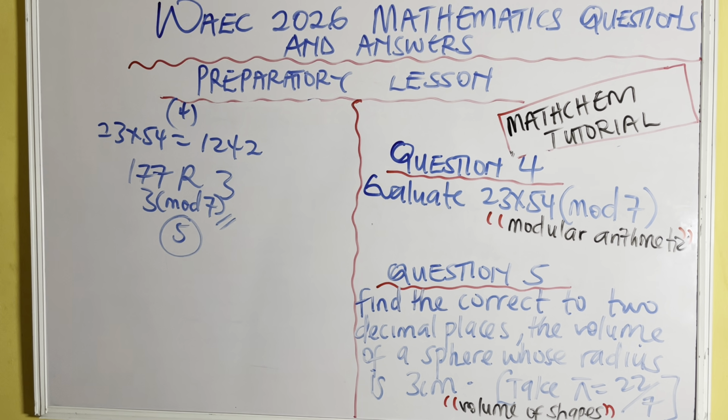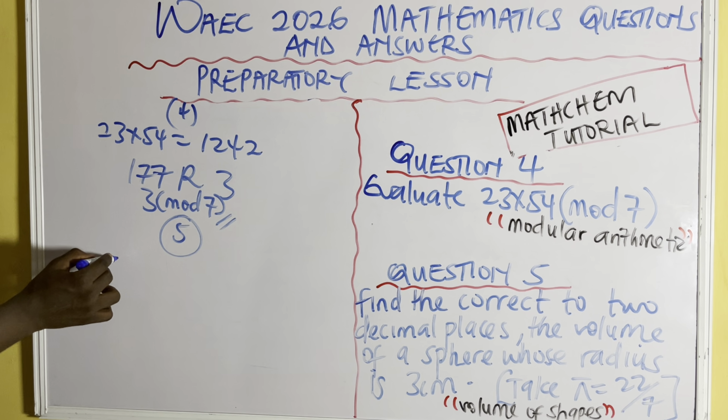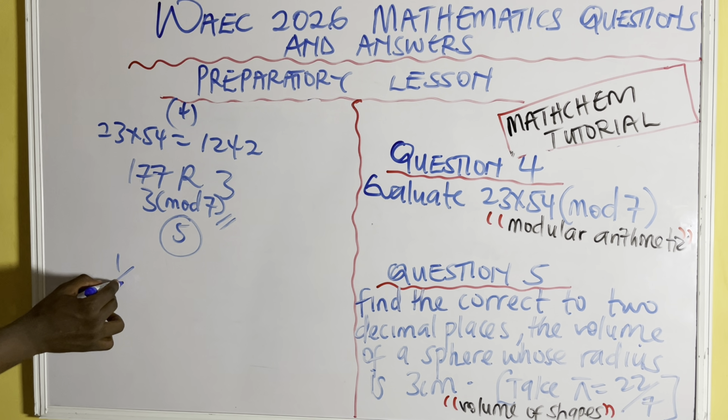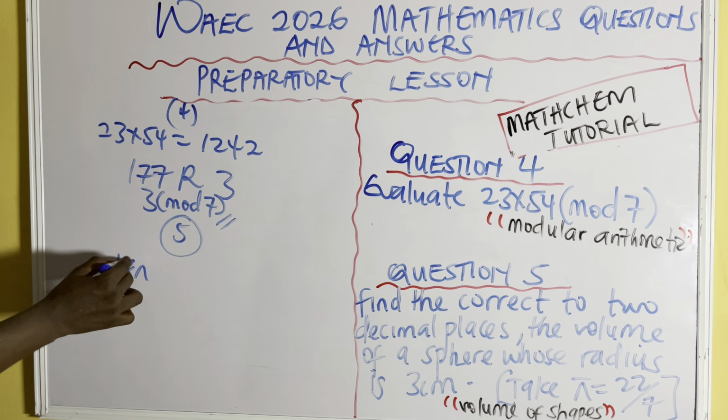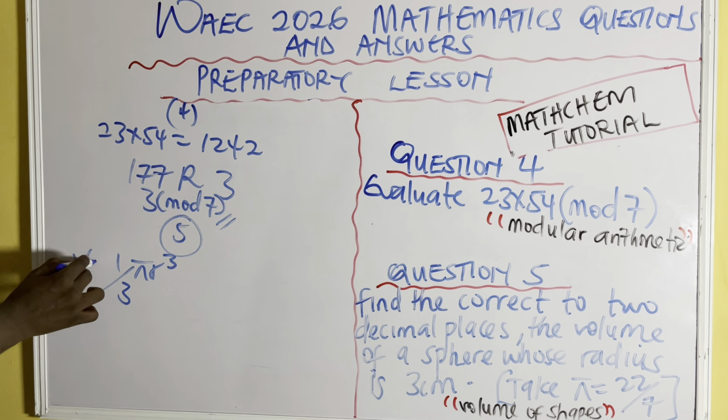For question number 5, we should find, correct to 2 decimal places, the volume of the sphere. 2 decimal places means 2 numbers after the decimal point.